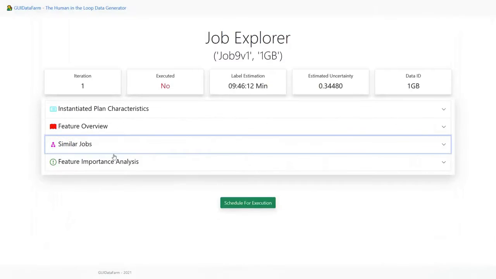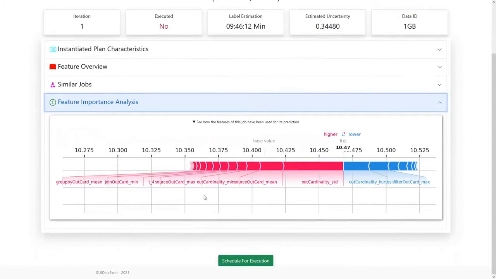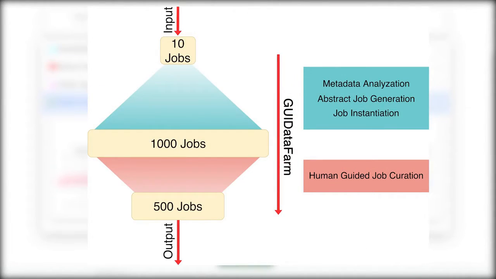The last element of the job explorer is the prediction analysis. It shows the explainability for the predicted label with respect to the job features. With the button below, we can choose to execute this job. From just a few jobs, using our systems, we generate numerous jobs. Then our system can help us select just those jobs we want. After this, we get a custom but varied workload.